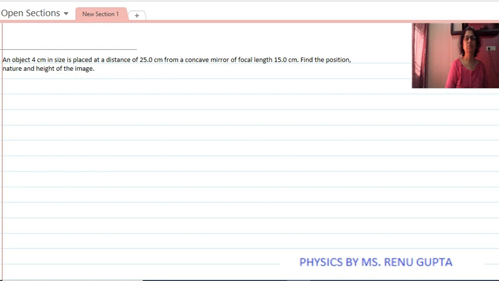Here we are doing a question from the topic of class 10 light. The question says an object of 4 centimeter in size is placed at a distance of 25 centimeter from a concave mirror of focal length 15 centimeter. Find the position, nature and height of the image.